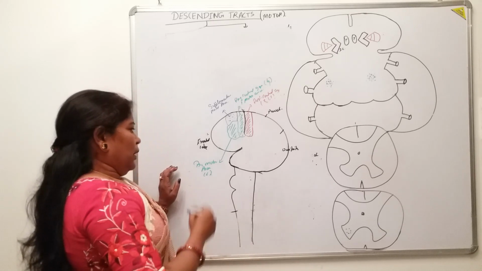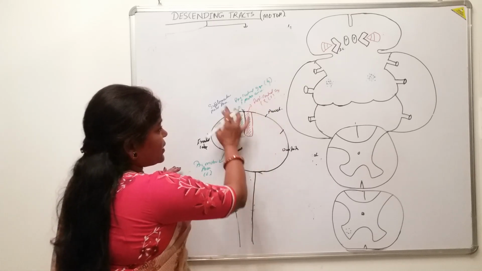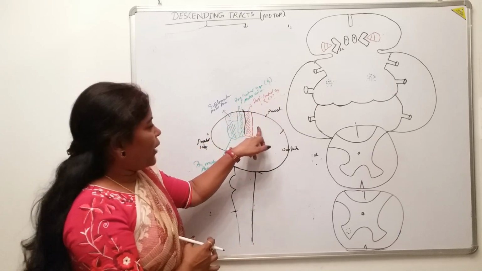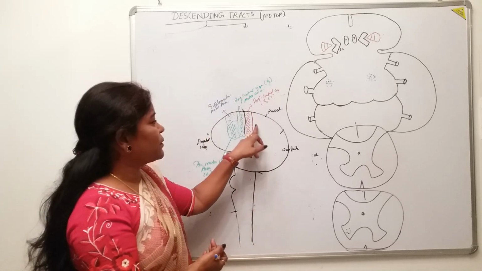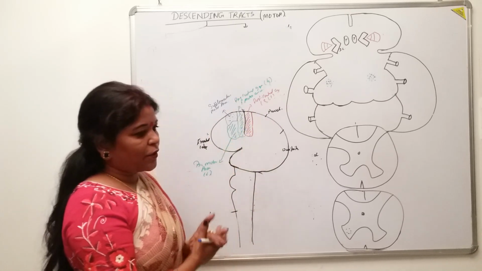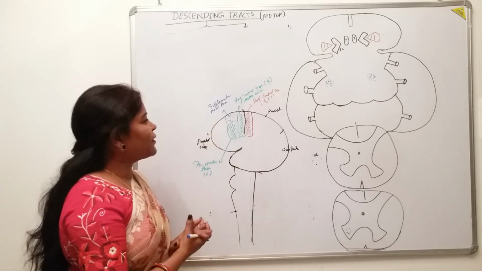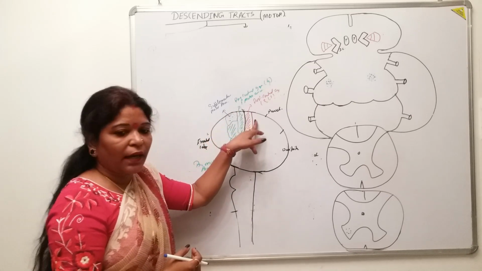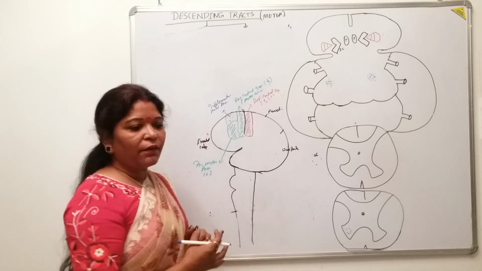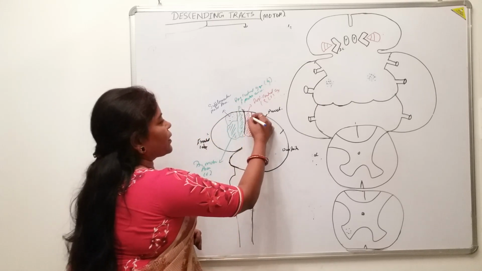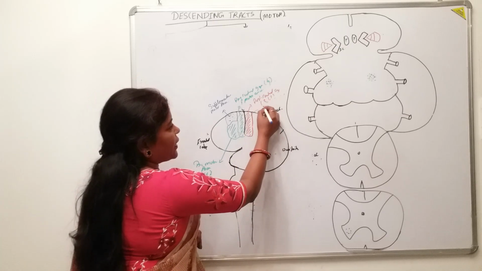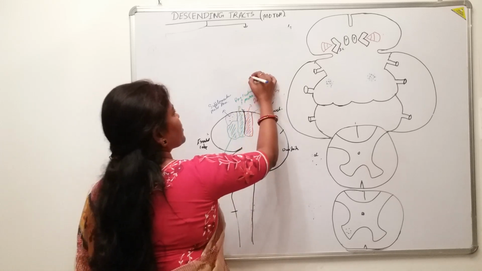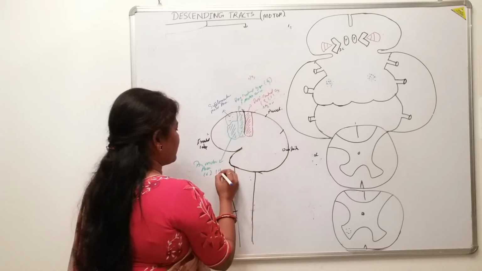Okay. Now in this diagram we have drawn the post central gyrus. This is the sensory one, and we are discussing the motor tracts. And why is this diagram needed here? Because it is a very peculiar thing in these descending tracts. All these gyri, the motor as well as the sensory, are supposed to give the descending tracts. So what are the contributions? The post central gives 1/3. Then the primary motor area gives 1/3. Then the premotor area again gives 1/3.